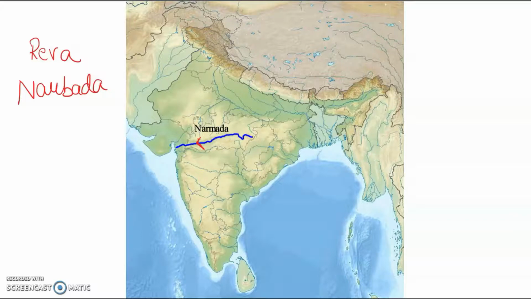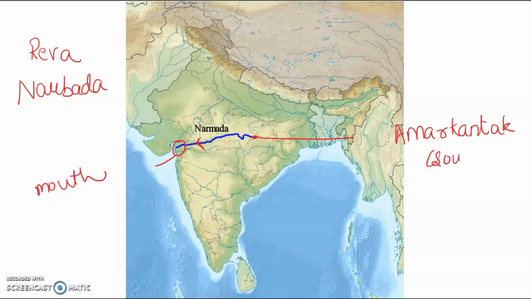Right? So I'm going to share some extra bit of information. The source of this river is Amarkantak. It passes through MP, Madhya Pradesh, and Gujarat. So that is why it's considered the lifeline of Madhya Pradesh and Gujarat. This happens to be its mouth and this happens to be its source.